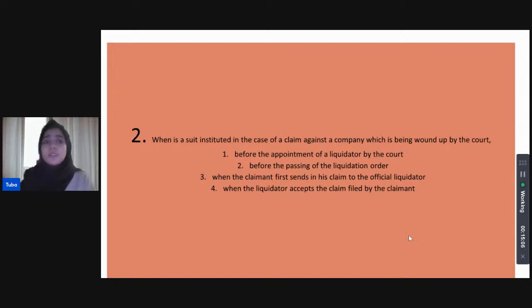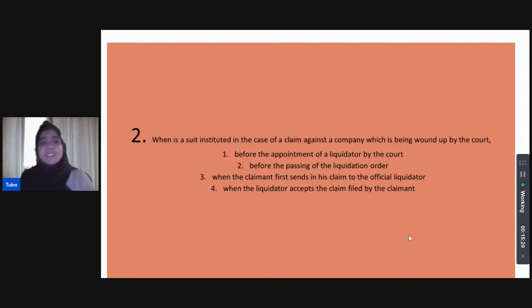The question is, when is a suit instituted in the case of a claim against a company which is being wound up by the court? Is it instituted before the appointment of a liquidator by the court? Is it instituted before the passing of the liquidation order? Is it instituted when the claimant first sends in his claim to the official liquidator, or is it instituted when the liquidator accepts the claim filed by the claimant?